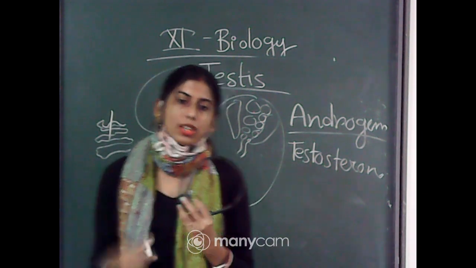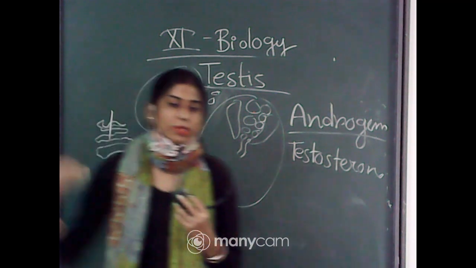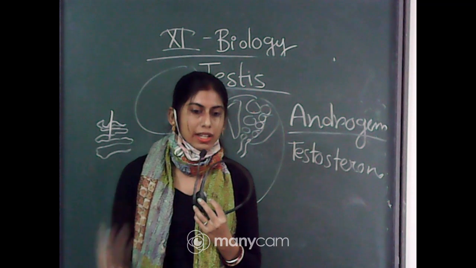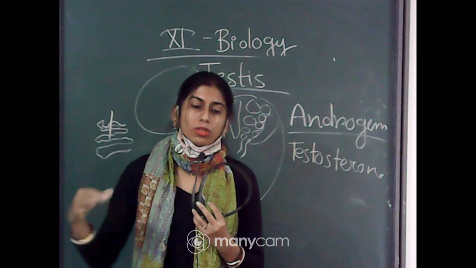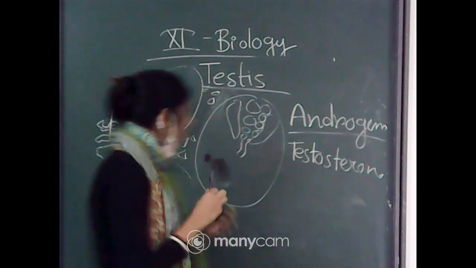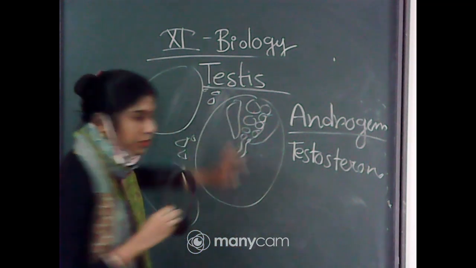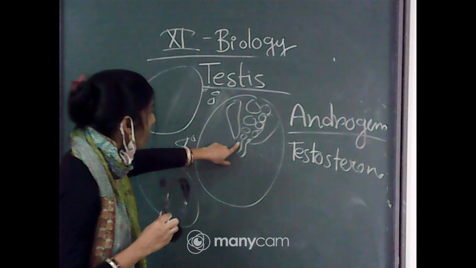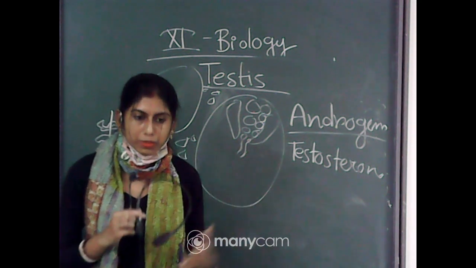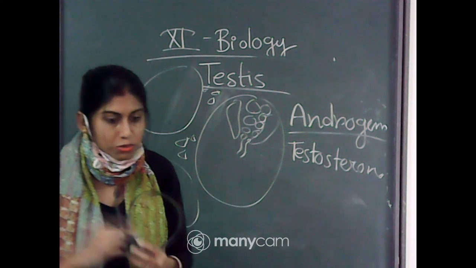Spermatogenesis is a process from which the sperms are produced, from primary spermatogonia to secondary spermatocyte, tertiary. So ultimately we will get the spermatid or sperms, and these are the different stages of spermatogenesis, and this is the sperms, and these are the Sertoli cells from where the sperms are getting the nutrition.